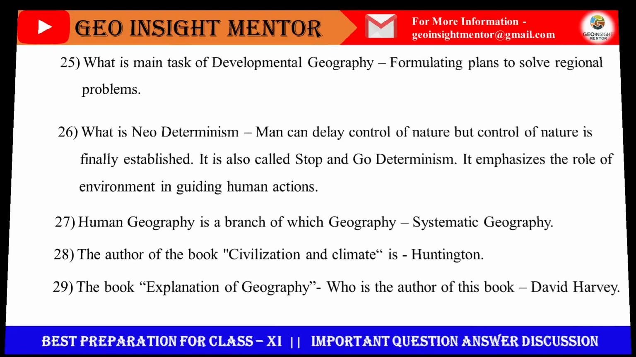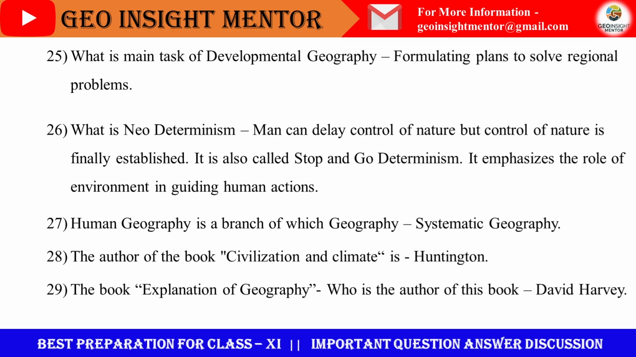Next, what is the main task of developmental geography? The main task of developmental geography is formulating plans to solve regional problems. What is neo-determinism? Man can delay controls of nature, but control of nature is finally established. It is also called stop and go determinism. It emphasizes the role of environment in guiding human actions.